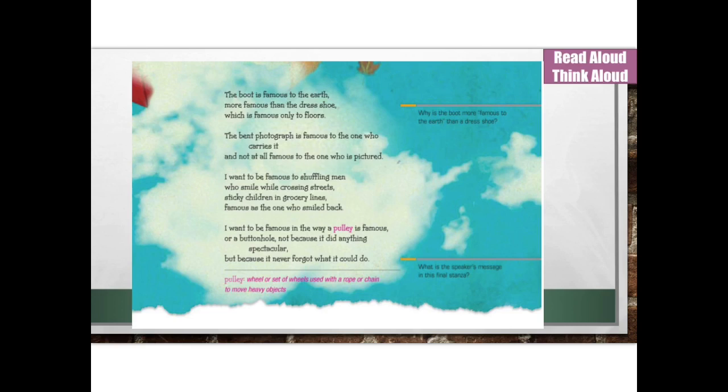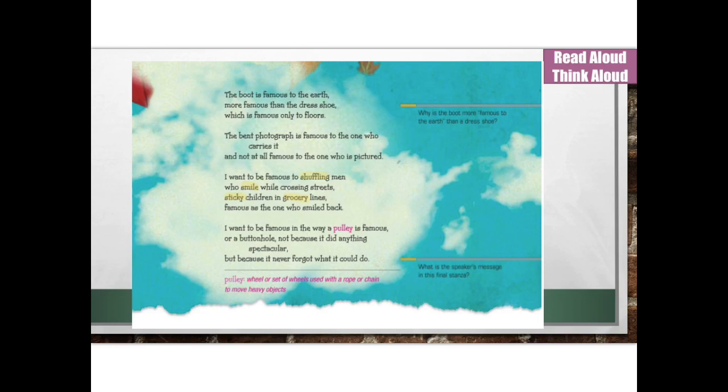Let's go through and examine some visualization and some keywords that really help us to visualize. Words that might appeal to our senses could be shuffling, smile, sticky, or grocery. Shuffling might appeal to your sense of sound. Smile, visual. Sticky. I think about the feel there with something sticky. And grocery kind of appeals to my sense of taste, like what should I buy at the grocery store?